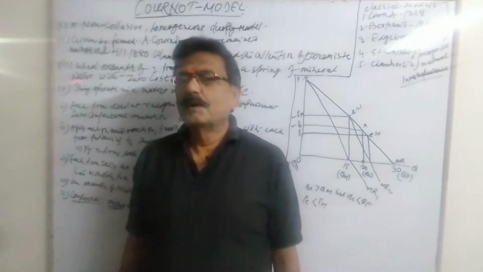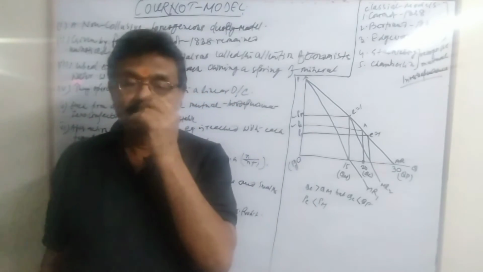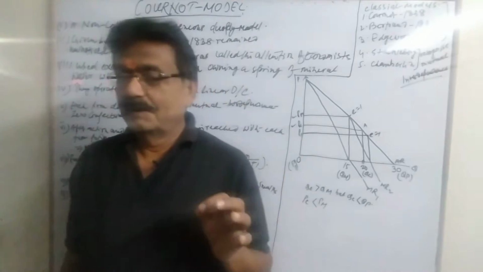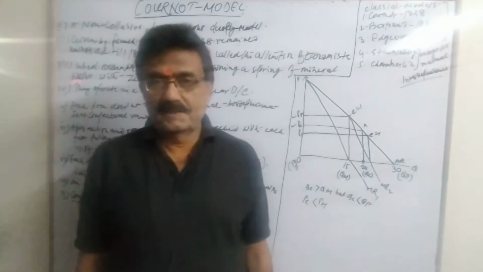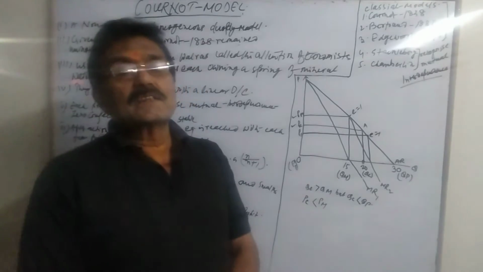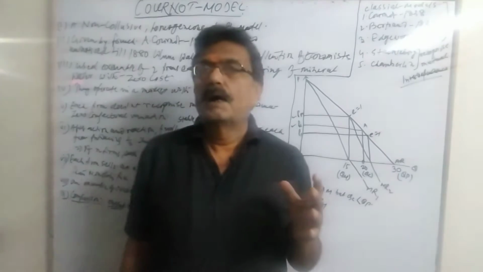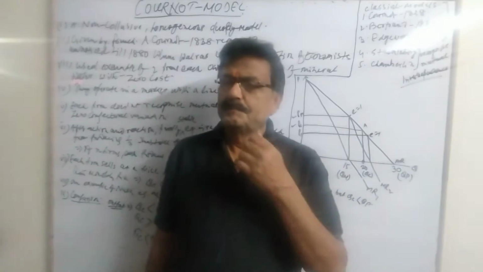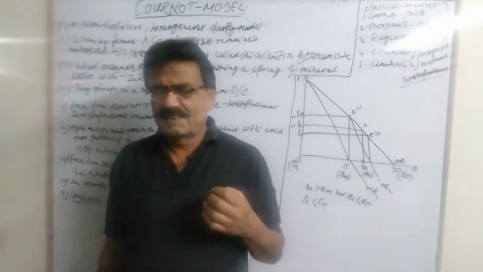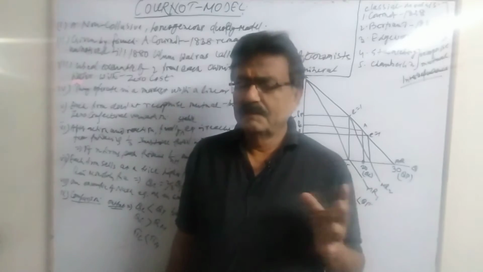But this model remained unnoticed until 1880, when Walras recognized and identified the model. Leon Walras, a great man in economics, called the attention of the world towards this model. As a reaction and a critique of this model, another model came in 1883, given by Bertrand.